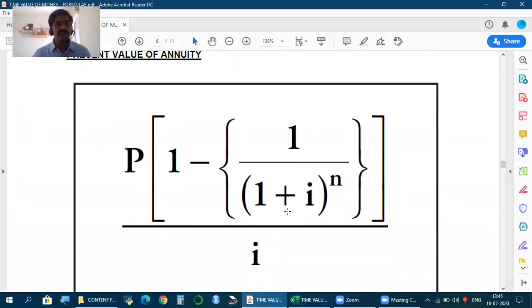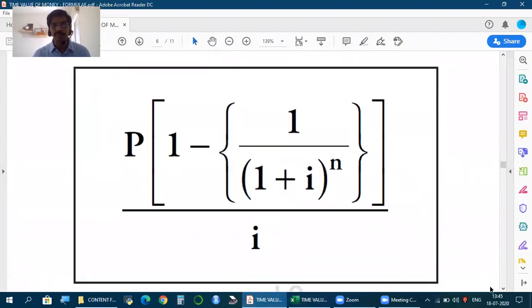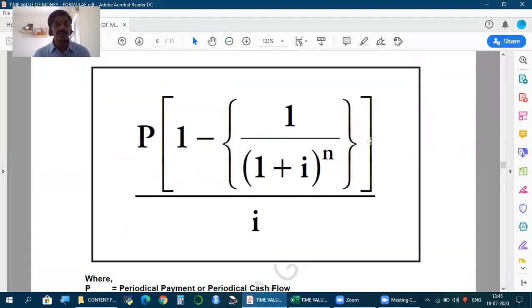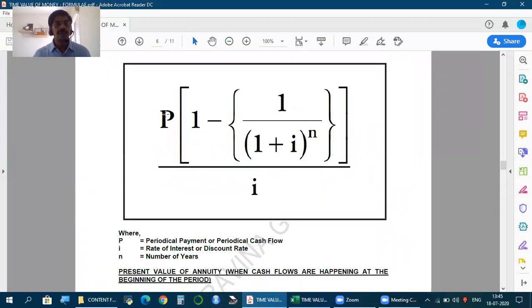This is the formula to find present value of annuity. Present value of annuity is P, periodic payment, into 1 minus 1 by 1 plus I, rate of interest, to the power n. So in our case, periodic payment was 1 lakh, 10%, 5 years.